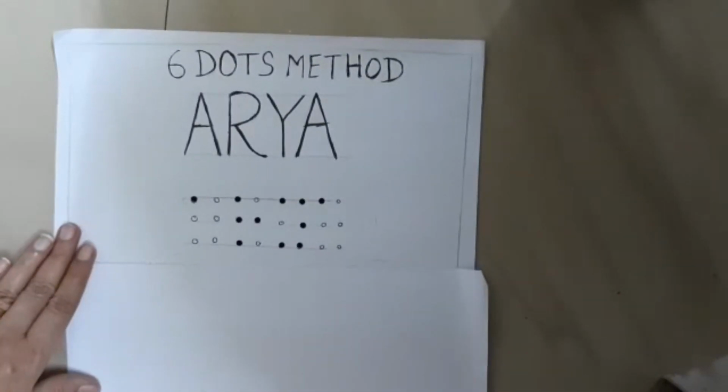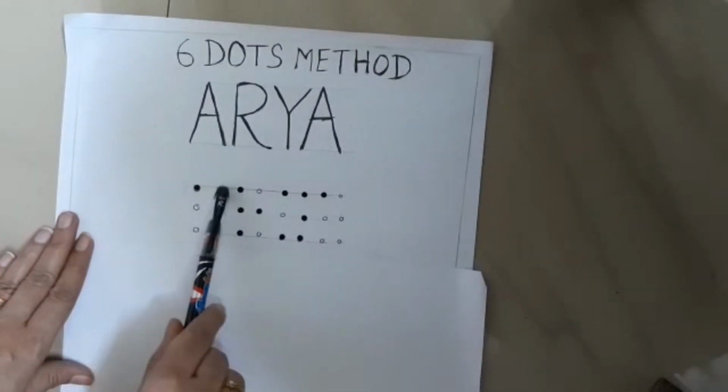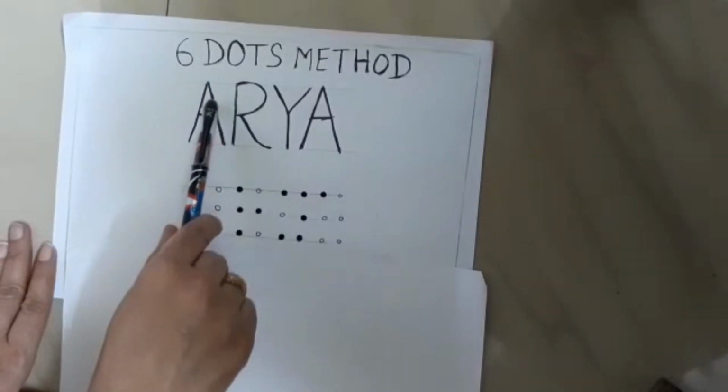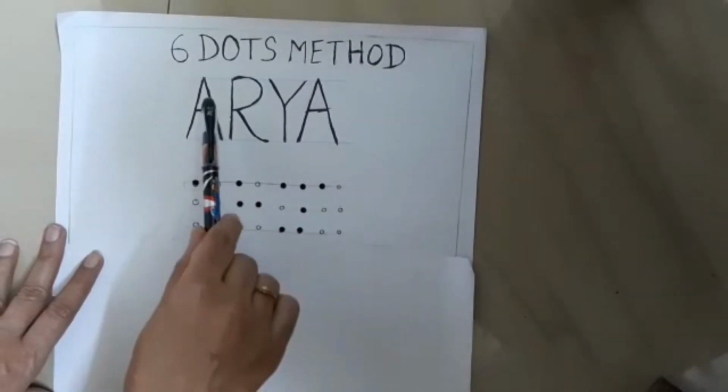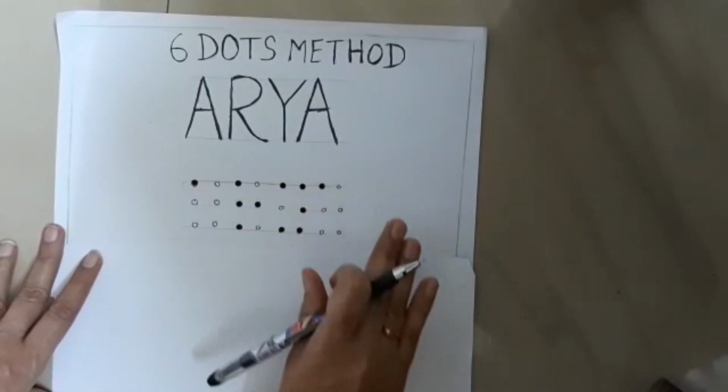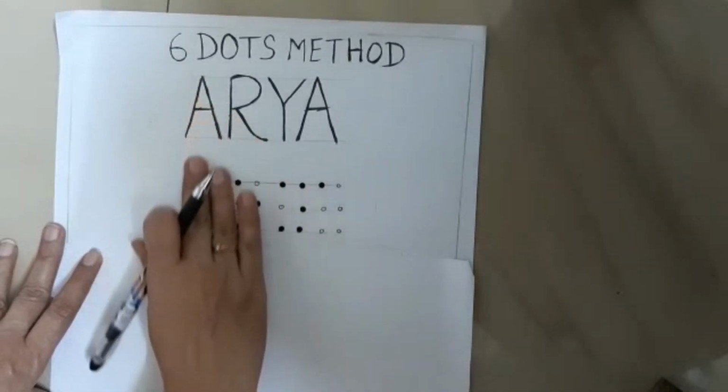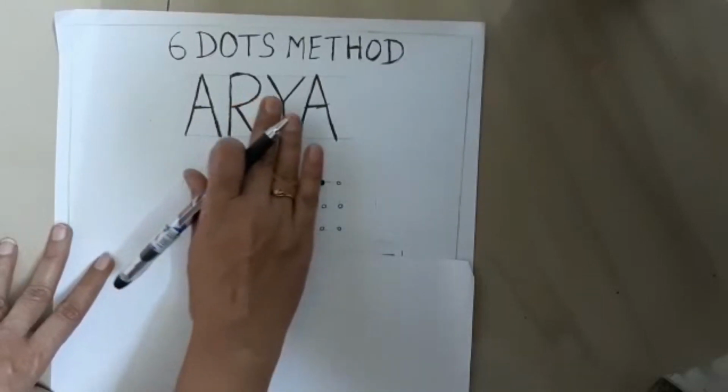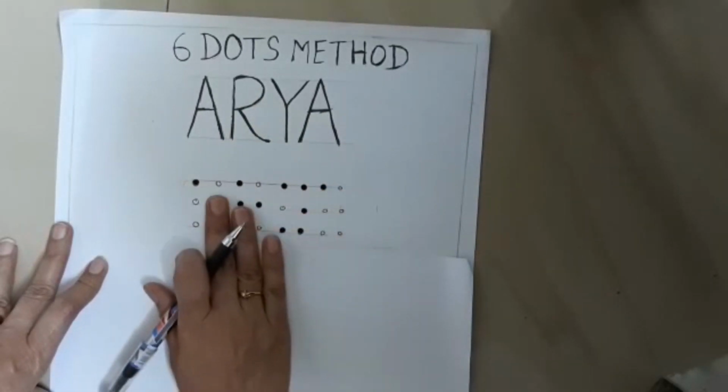Now, let's learn to write our name in Braille. For example, I have taken here the name as Arya. So, using the 6 dots method given by Louis Braille, we will write the name as Arya. Now, if you look here carefully, I have given here 6 dots for every single alphabet. So, for every single alphabet, there are a few dots which are raised here. For example, for A, there is one dot raised, for R and for Y, there are a few other dots raised.